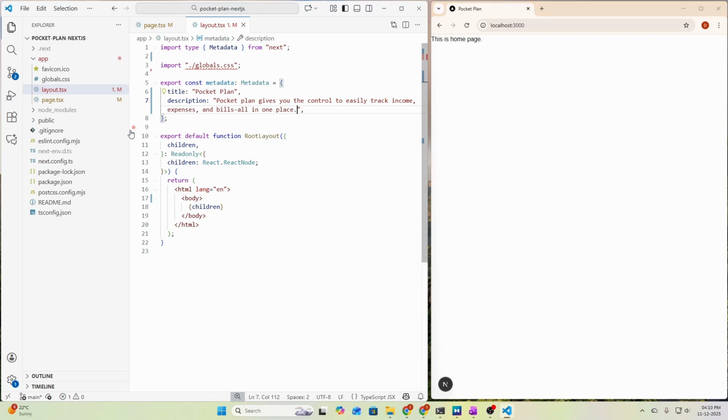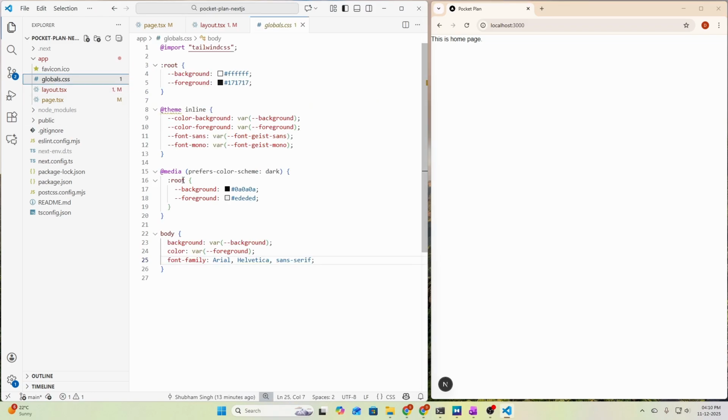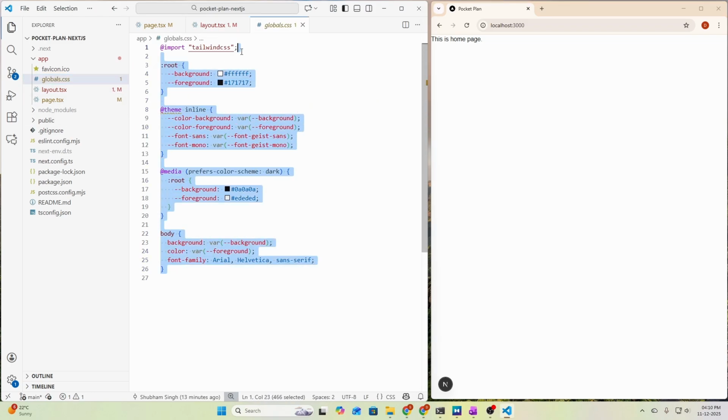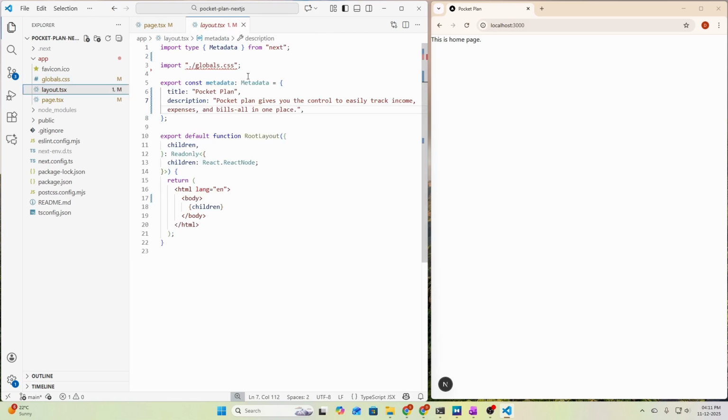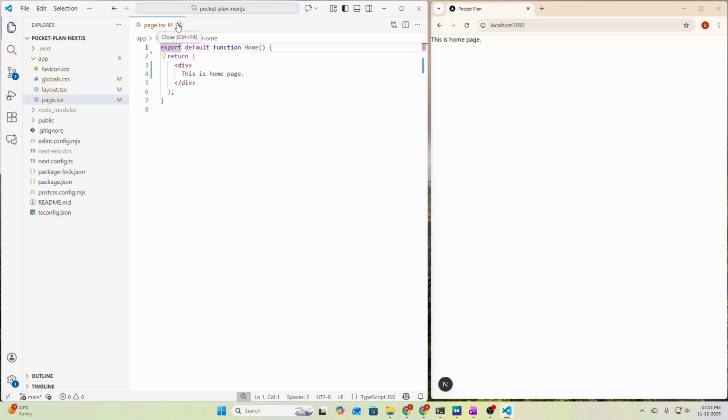And let's also clean up our globals.css file. We don't need all of this, we only need the TailwindCSS import. So let's clean all of this and press save, and we are good to go. So this was our Pocket Plan project introduction. The next thing we will be doing is adding a header and a footer to our website. So let's do that in the next video.